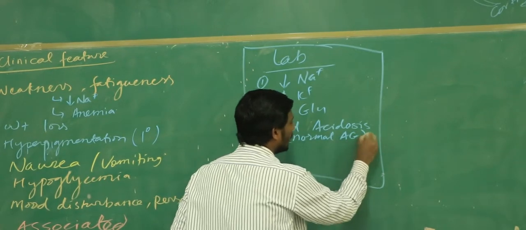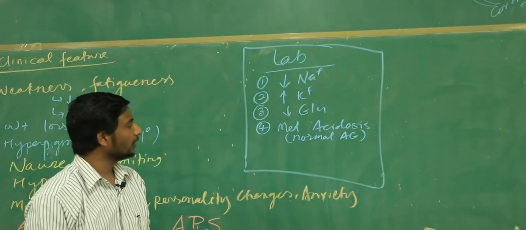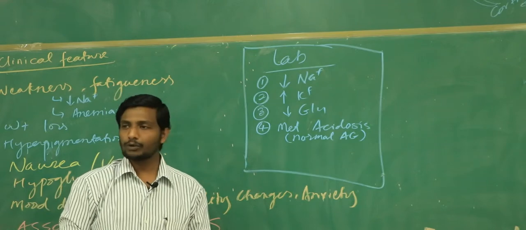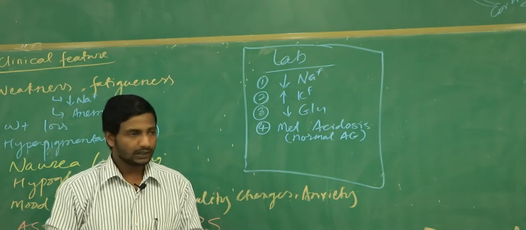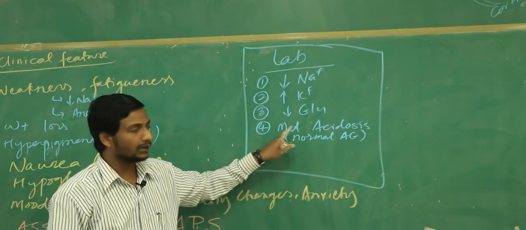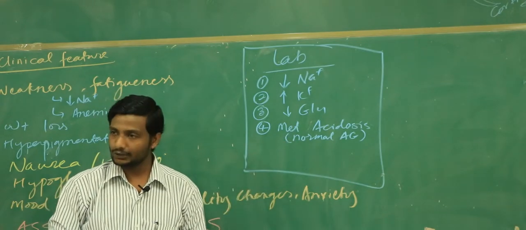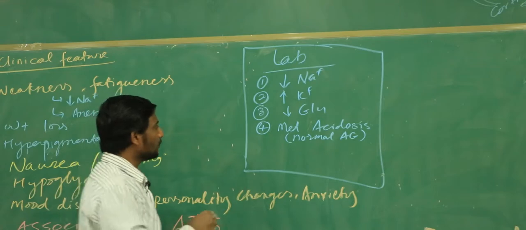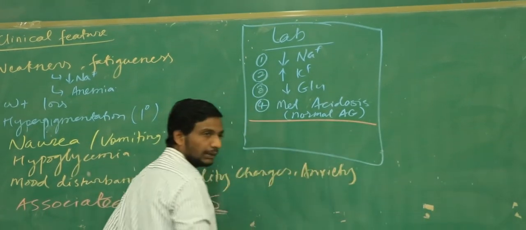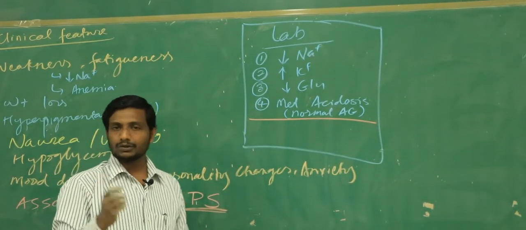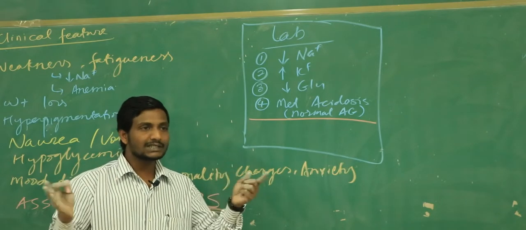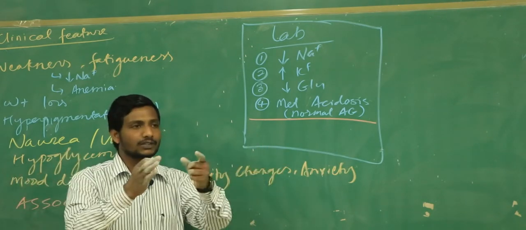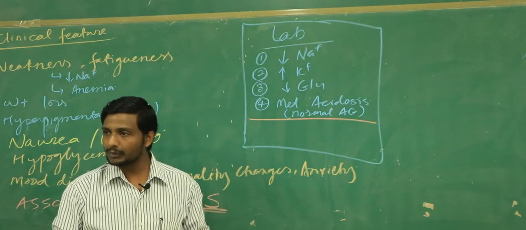So what is the normal anion gap in our body? What is the normal value of anion gap? The 8 to 16. Right, so the patient will have the normal anion gap, and then he is going to develop the metabolic acidosis. Now, one very important thing I am going to add here. Think about this. Last time when I was teaching you the Cushing syndrome, I told you that this patient may have the decentralization or demarginalization of the WBCs. All of you remember this thing?